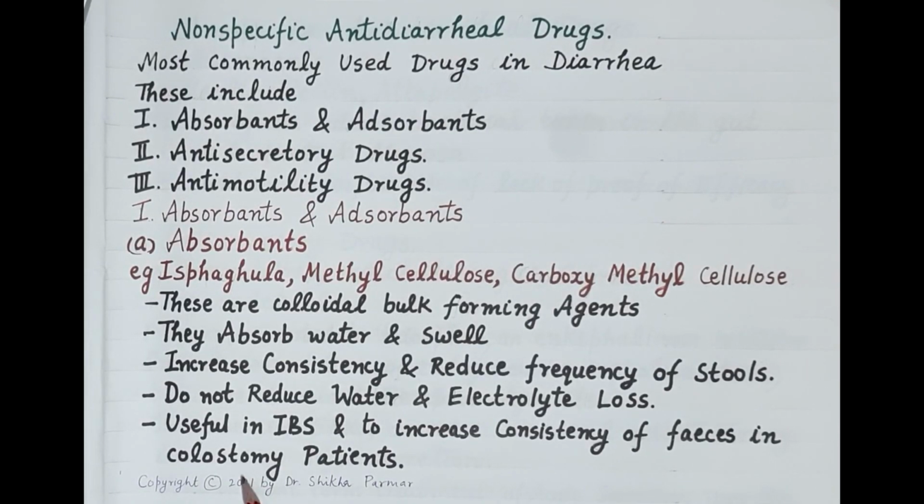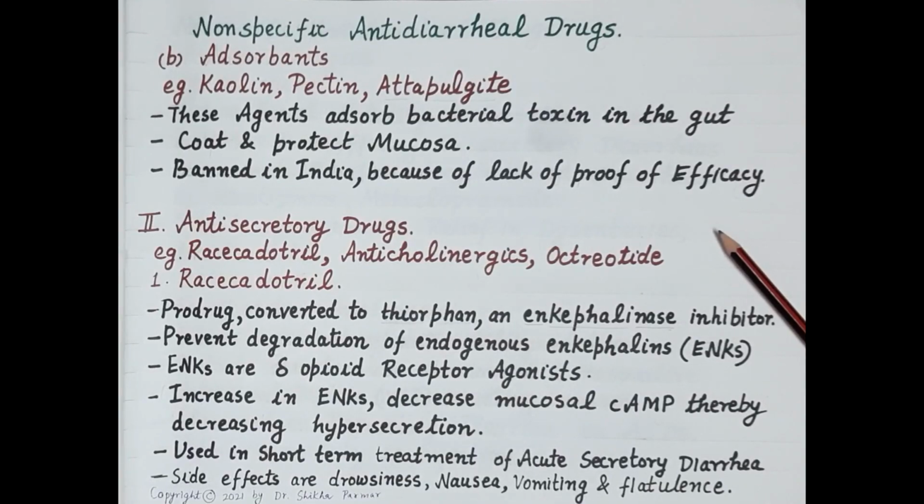These drugs are useful in conditions like the diarrheal phase of irritable bowel syndrome and to increase consistency of feces in colostomy patients. Next category of drugs are the anti-secretory drugs, for example racecadotril, anticholinergics, and octreotide. Now let's first talk about racecadotril. Racecadotril is a prodrug.